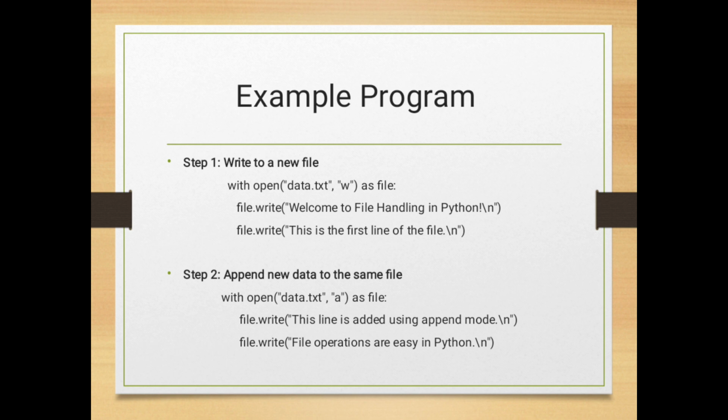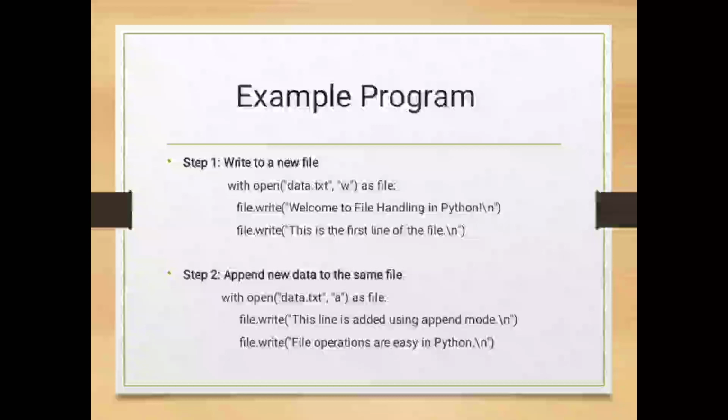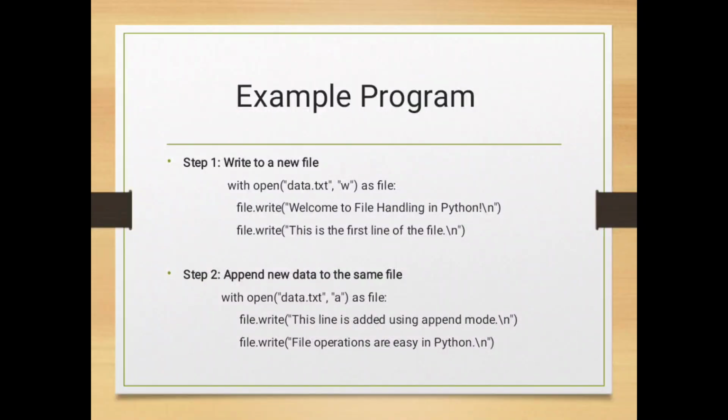Now step 2, append new data to the same file. With open data.txt, a as file, where a stands for append mode, it adds new content at the end of the file without deleting the existing data. file.write this line is added using append mode. This line gets added after the content written in step 1. file.write file operations are easy in Python. This also adds one more line to the end of the file.